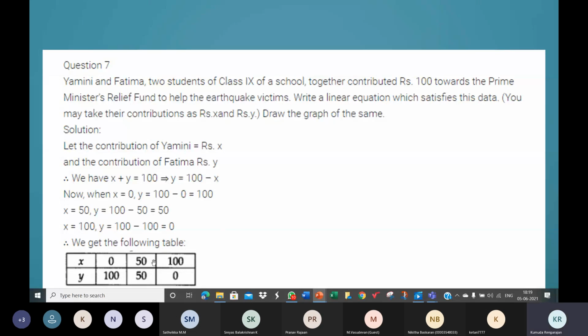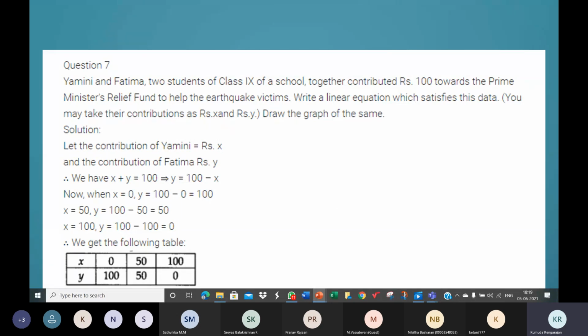Plot those points. So how do you choose the scale on the x and y axis? Depending on the values you have for x and y. Now, I said when x is 0, y is 100. When x is 40, y is 60. When x is 80, y is 20. So in this case, I can take on the x and y axis 1 centimeter as 20 units, because I have values like that.